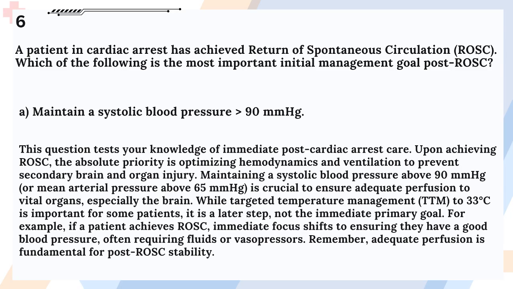Answer: A. Maintain a systolic blood pressure greater than 90 mm of mercury. This question tests your knowledge of immediate post-cardiac arrest care. Upon achieving ROSC, the absolute priority is optimizing hemodynamics and ventilation to prevent secondary brain and organ injury. Maintaining a systolic blood pressure above 90 mm of mercury, or mean arterial pressure above 65 mm of mercury, is crucial to ensure adequate perfusion to vital organs, especially the brain.